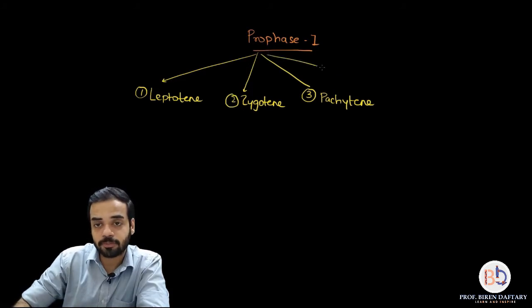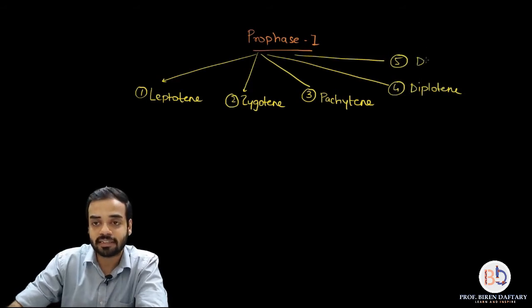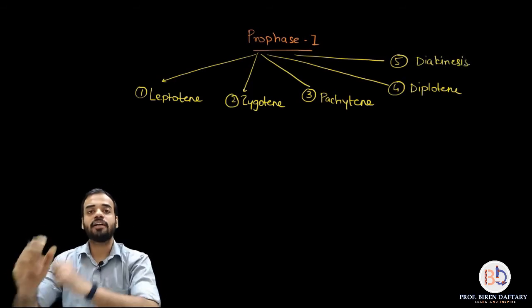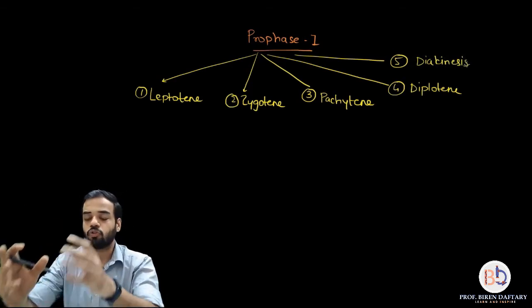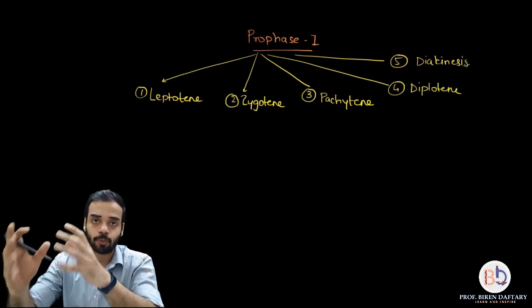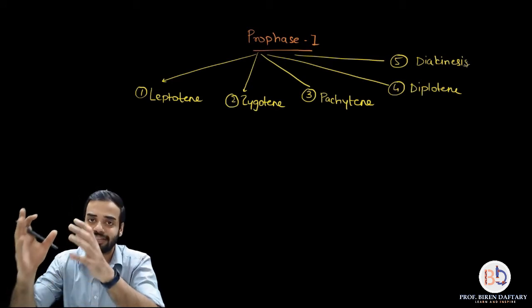Then the fourth substage is called diplothene, and the fifth substage under prophase 1 is called dikinesis. So these are the 5 substages that we have to study under prophase 1. All the other rules of prophase which we have already seen in mitosis, all those rules remain relevant.